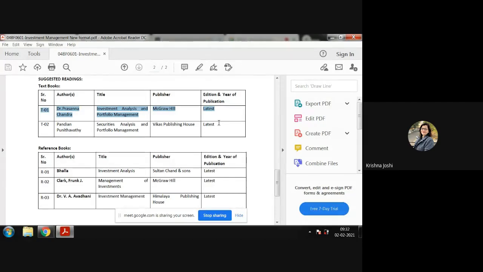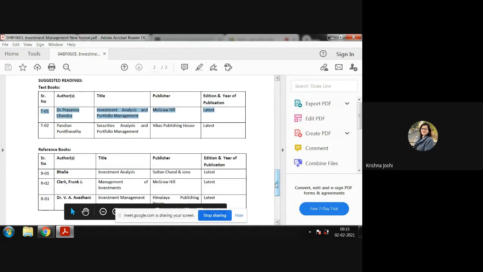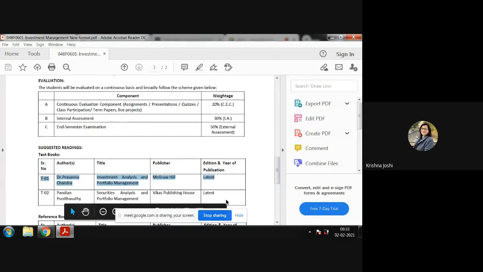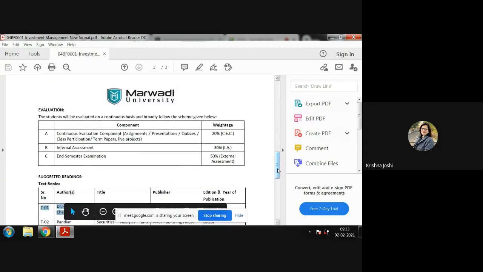Whenever you come physically to the college, you can go to the library and issue this book. Prasanna Chandra, I will 100% suggest, because it is a very thorough, very basic book for understanding investment management. I'll share the online copy as well, but keep the practice of reading the book from now onwards. That will help you understand it further.